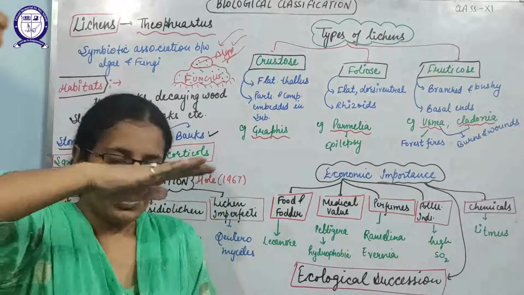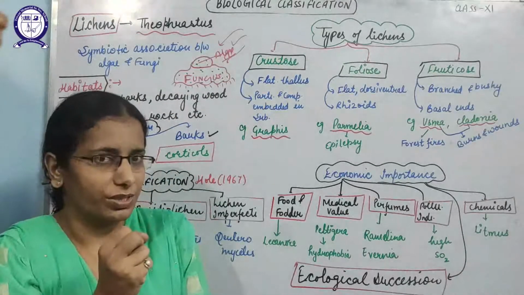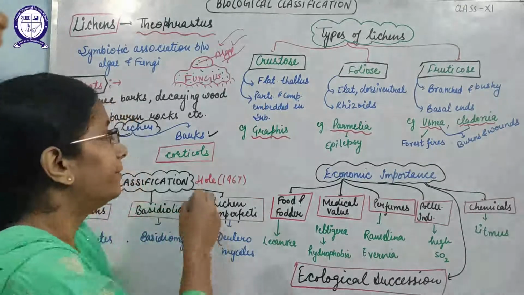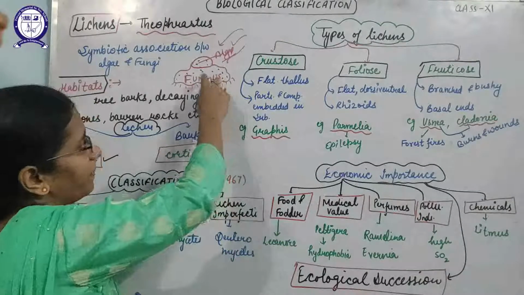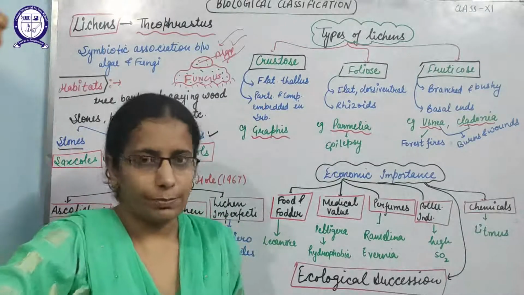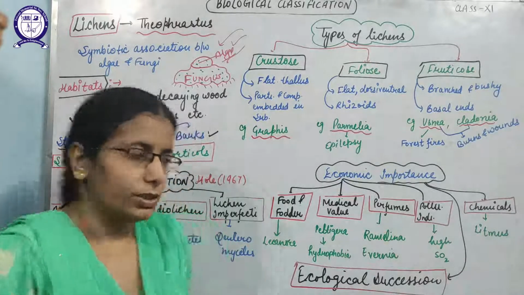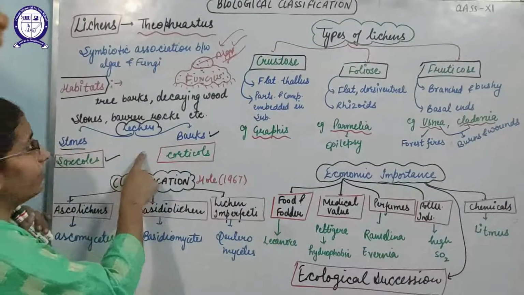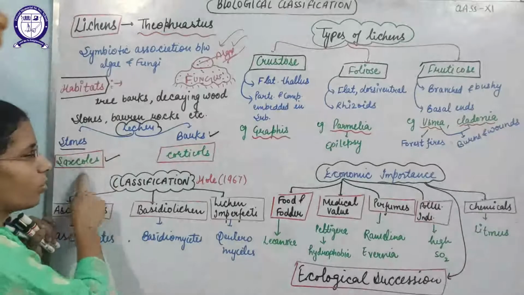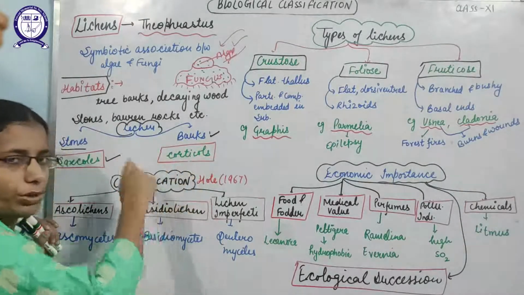Because algae live on the upper surface as they have to trap sunlight and perform photosynthesis, and by photosynthesis they make food, and that food the algae provide to the fungus. In response, the fungus will degrade the soil with the help of enzymes and provide a place for the algae. But it depends where these are found. If these are found on stones, they are known as saxicoles, and if found on the bark of trees, then they are known as corticoles.